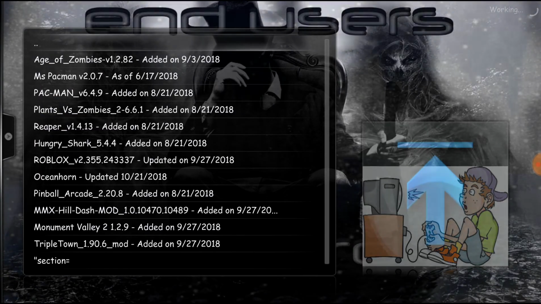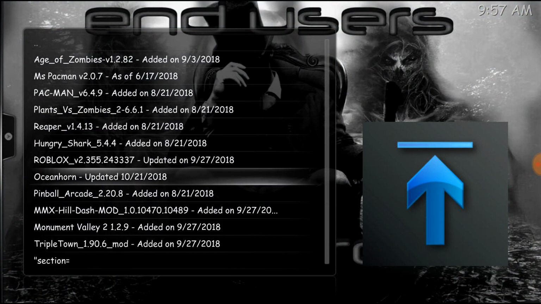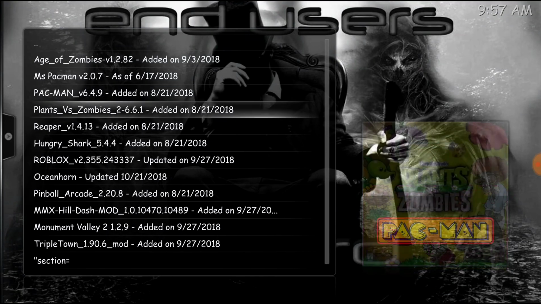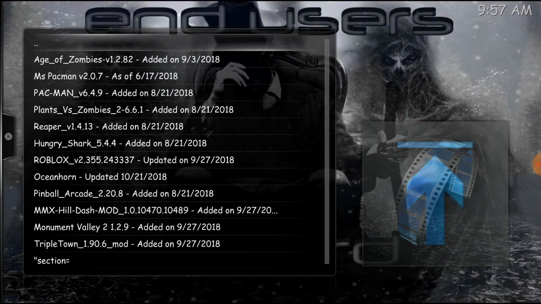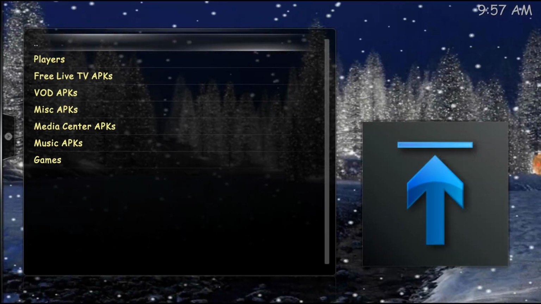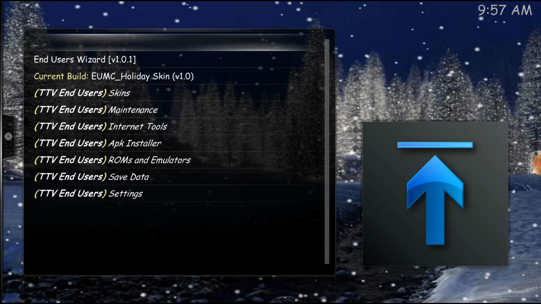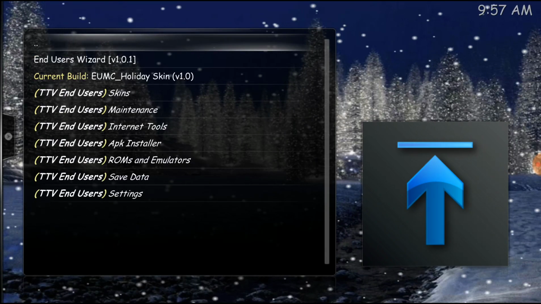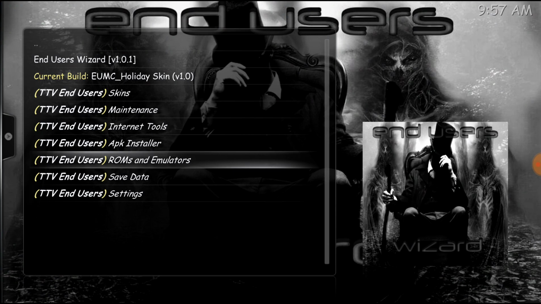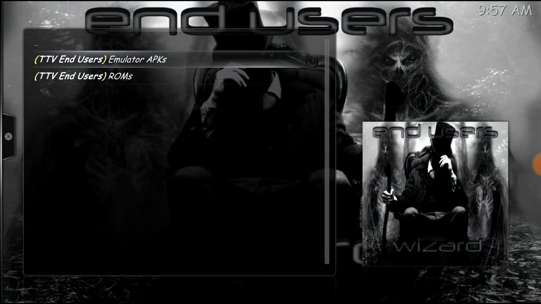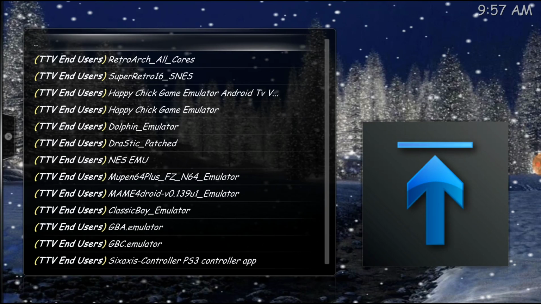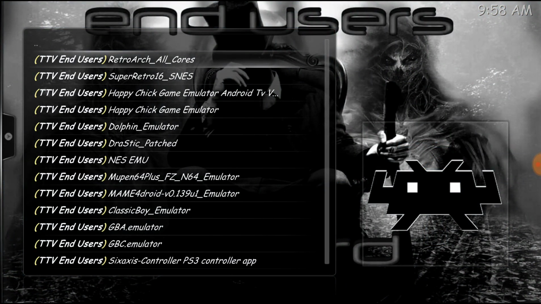Games. I haven't been in here for a while, but he's got some games here. So there you go, guys. But what this is, it's an SPMC fork. Oh, he's got ROMs and emulators. RetroArch. There you go, guys.